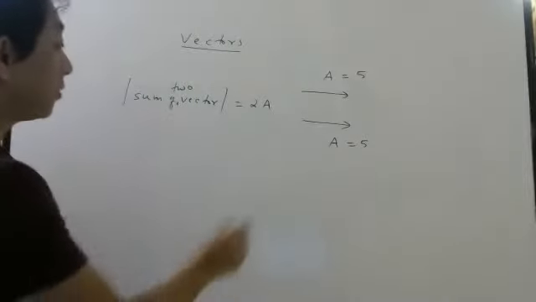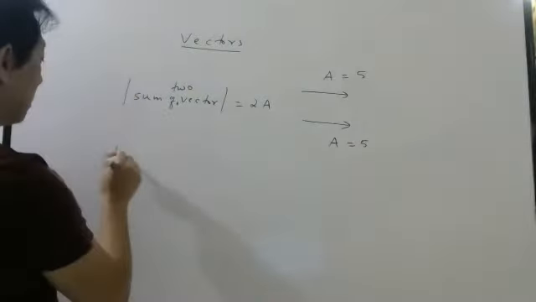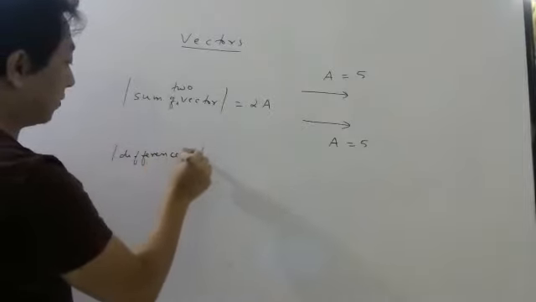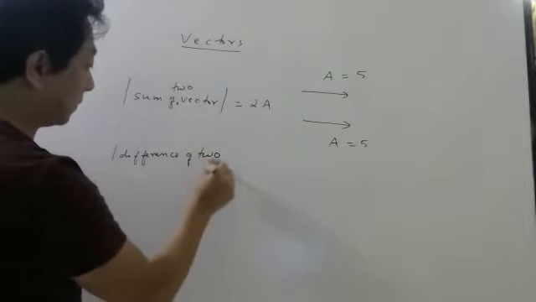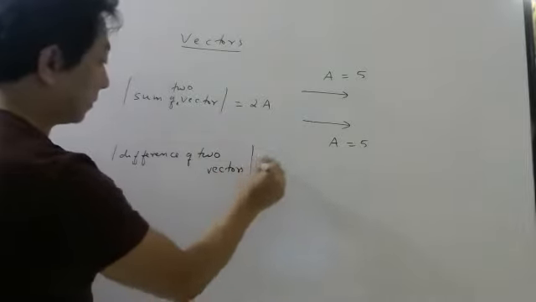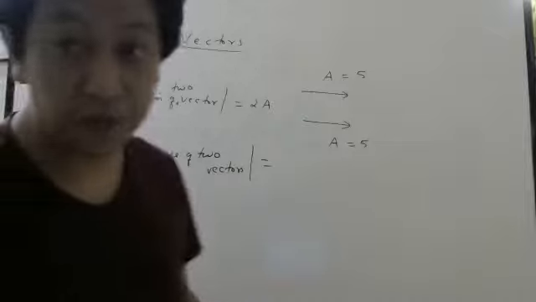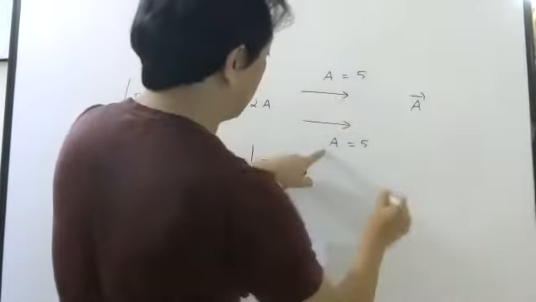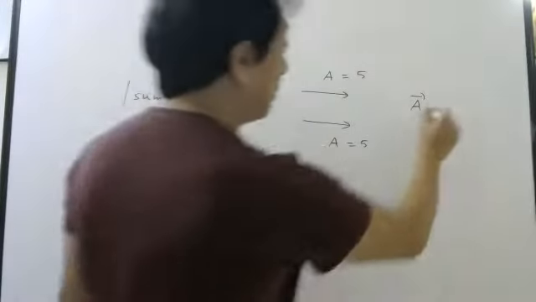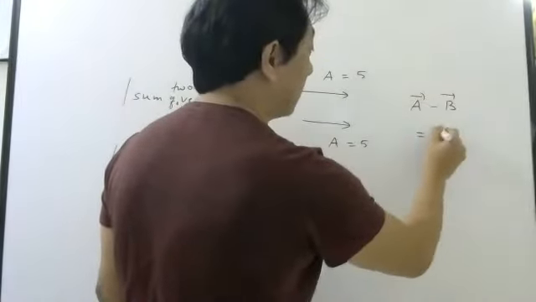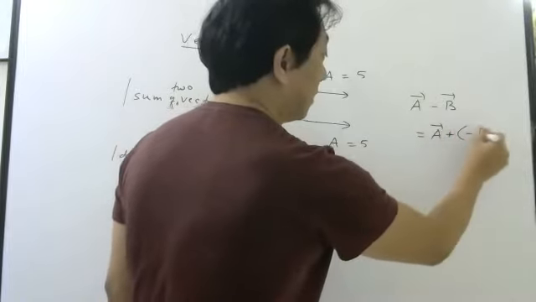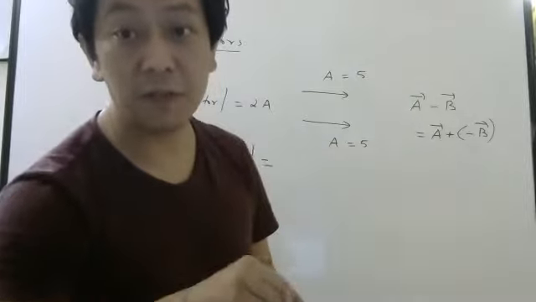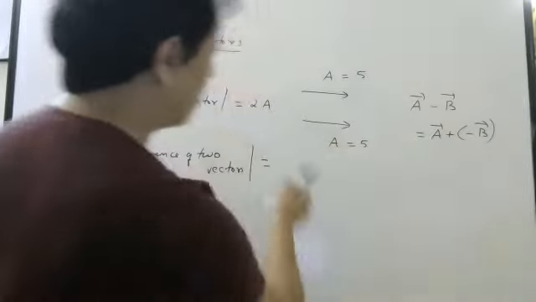But for the same question, they can also ask the difference of two vectors. Difference of the two vectors. So now if I ask difference, then what do you have to do? If this vector I call A bar, and this vector I call B bar, then when they say difference, it means you have to add A with minus of B. Minus of B means what? You have to flip B bar. So this is your second vector.